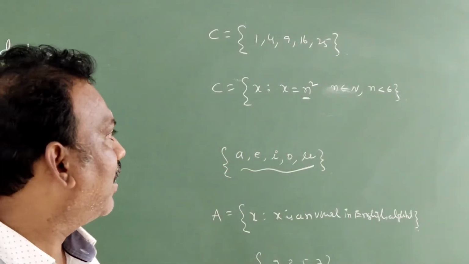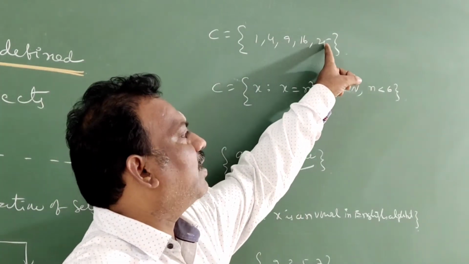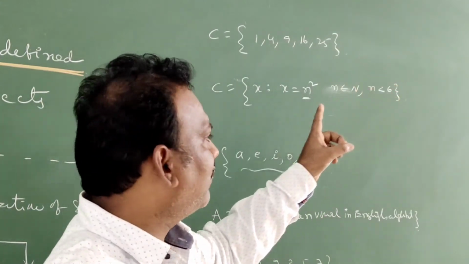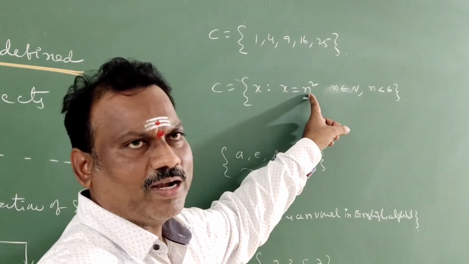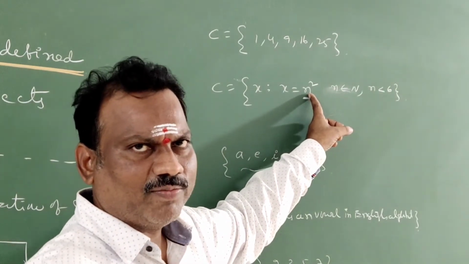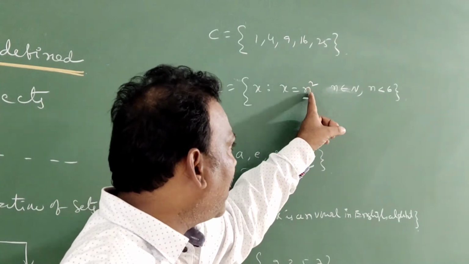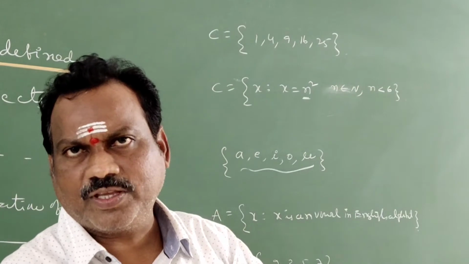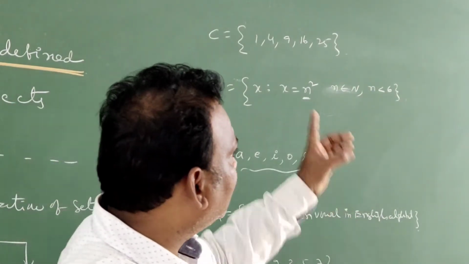Once again, listen carefully. These are all 1 square, 2 square, 3 square, 4 square, 5 square, squares of natural numbers. Correct or not? That's why x such that x is equal to n square format. Not only n square, you can write a square, b square, c square, no problem in that. So this small n belongs to which number system? Natural number system. In natural numbers we have infinite numbers, but do infinite numbers exist here?